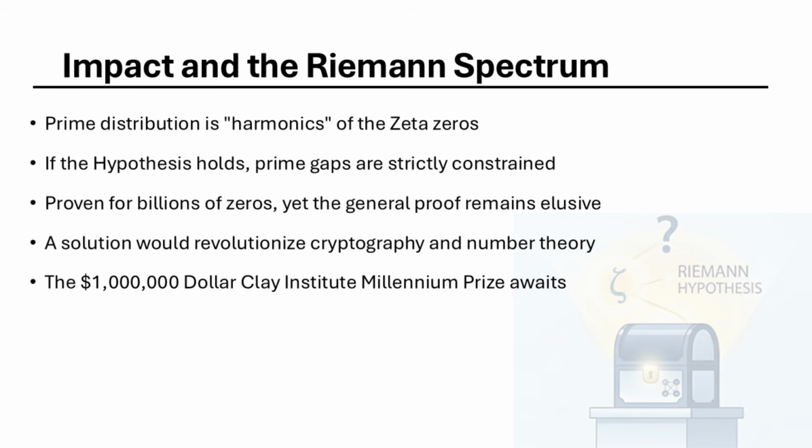In this video, we have walked through the Euler product, which gave us our start. We have seen how the functional equation extends our reach. We have explored the prime counting functions and the von Mangoldt weights. And finally, we looked at the explicit formula, the crown jewel that links the zeros to the primes. Each step requires rigorous logic and a leap of faith into the complex plane.